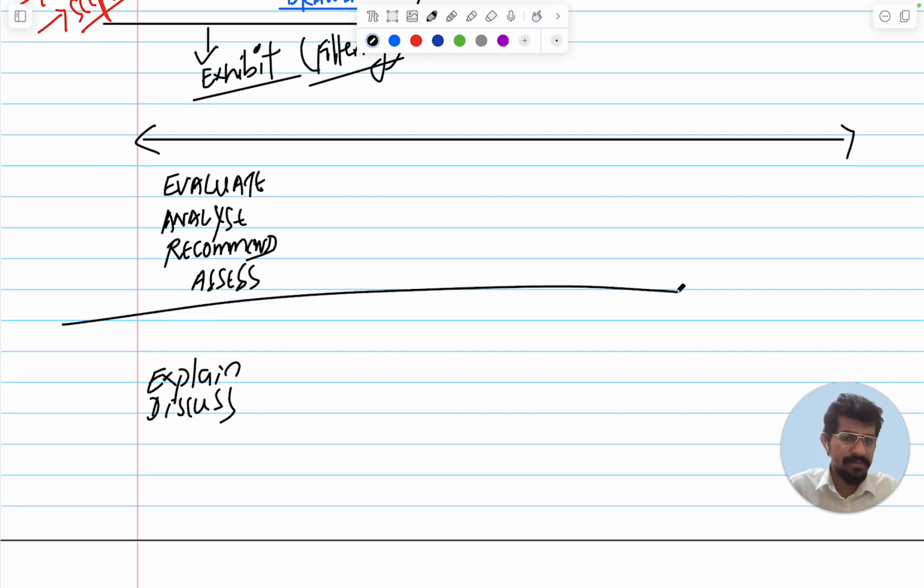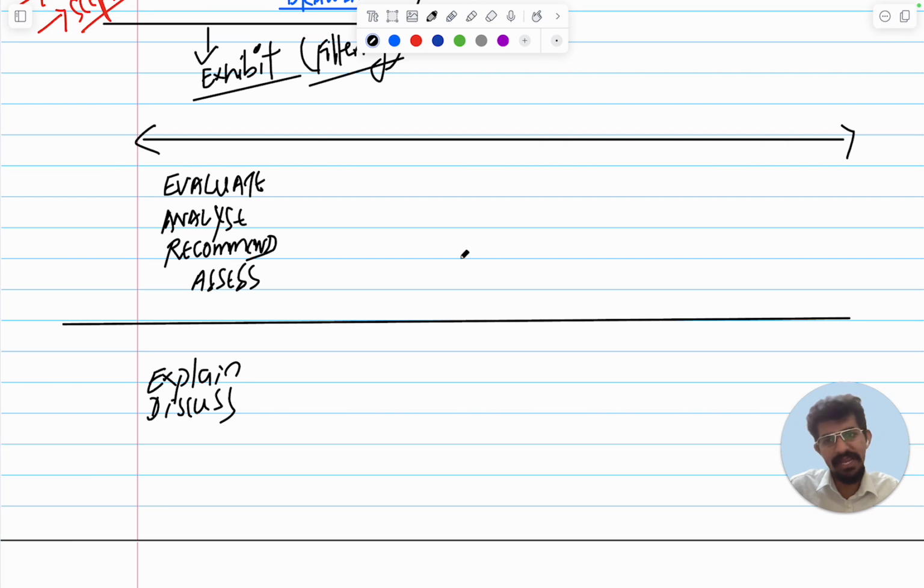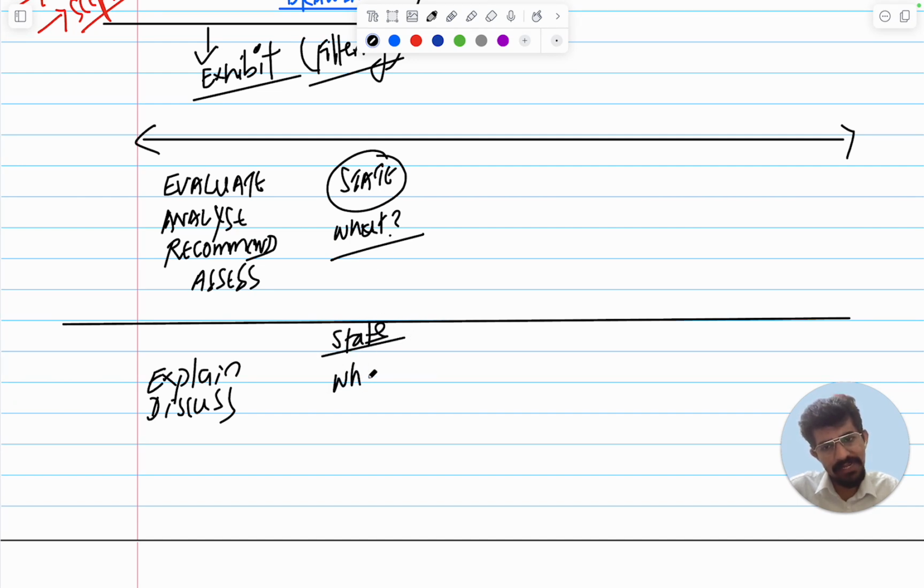But students, you observe one similarity. Whenever you are writing, whatever said and done, you have to state what you are writing. A cyber risk, what is the cyber risk? That is very clear. That's common for both, students. State is common for both, because when you're starting an answer, you have to start with that. Then why?